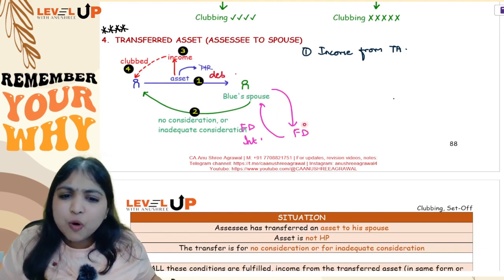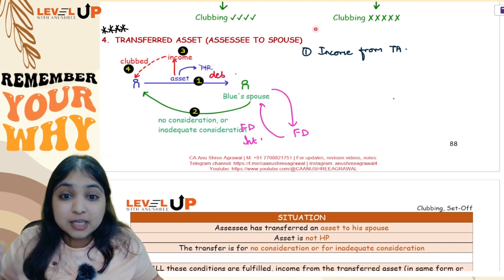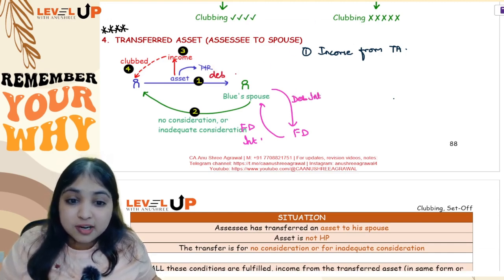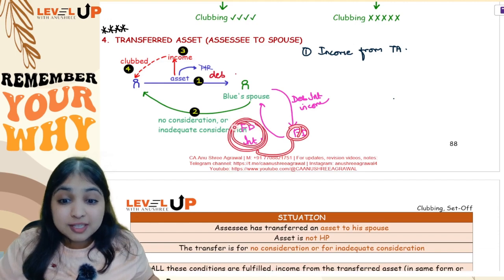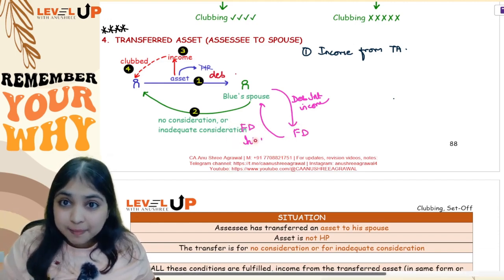Why? Because how did Green make this FD, guys? This FD was nothing but whatever debenture interest income she had earned, she accumulated the debenture interest income and that she invested into an FD, and from that FD she got FD interest. So this FD interest is actually income from income, and income from income we will not club, guys.